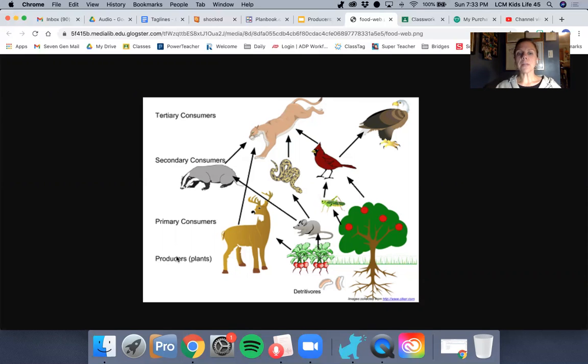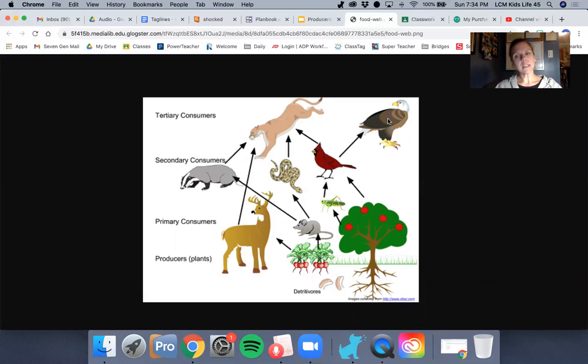So the producers are the plants. The consumers eat the producers. So let's talk about this grasshopper over here. The grasshopper is a consumer because it consumes the producer, right? So the grasshopper eats leaves on the tree. And then who eats the grasshopper? The robin eats the grasshopper. So here's the robin up here. And then who eats the robin? The hawk. The hawk eats the robin. So we go tree, grasshopper, robin, hawk.